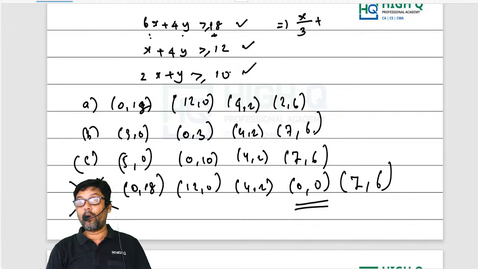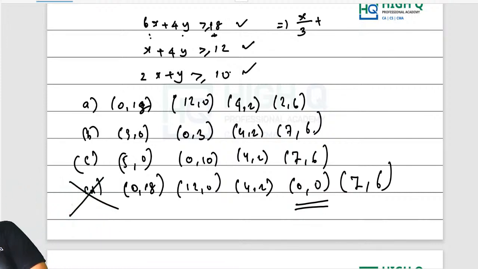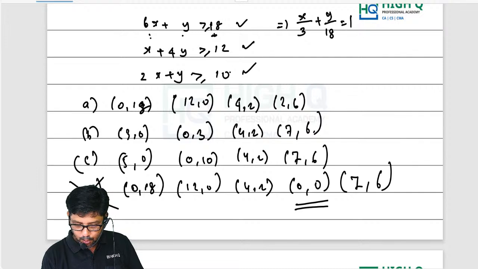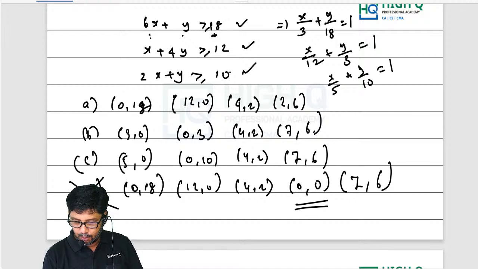It should be 6x plus y. Sorry, the question is wrong, correct it. So x by 3 plus y by 18 is equal to 1. Next one will be x by 12 plus y by 3 is equal to 1. What is the next one? x by 5 plus y by 10 is equal to 1.